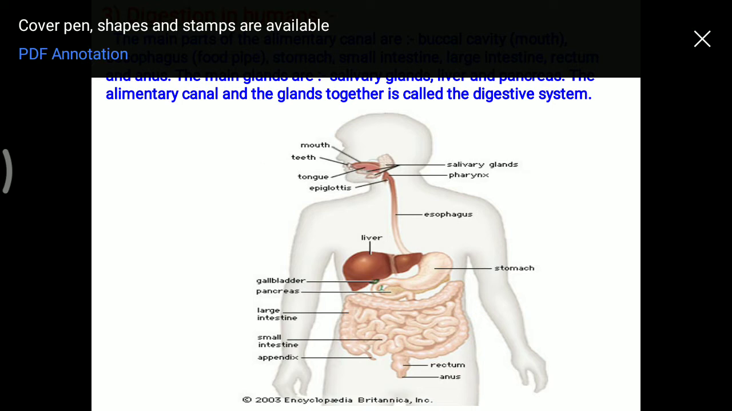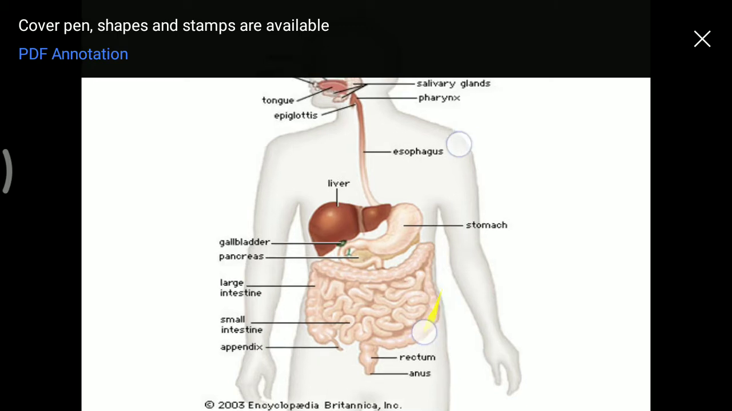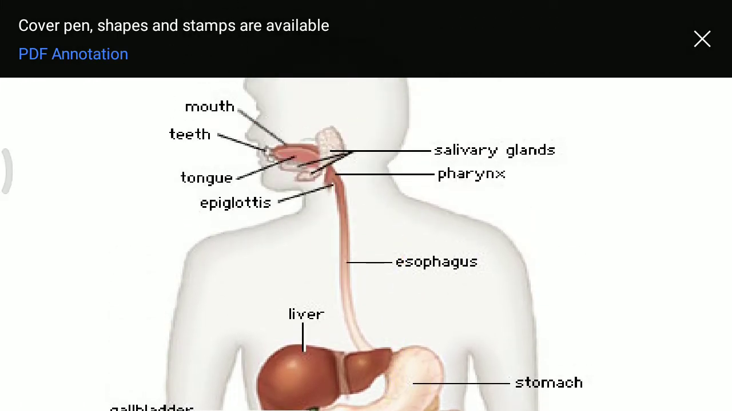For this, you have to know that digestion occurs in human beings with the help of the digestive system. The digestive system includes two things: one is known as the alimentary canal, and the other is known as the digestive glands. You can see in this diagram that the digestive system starts from the mouth, and several glands are attached to the mouth, known as the salivary glands.